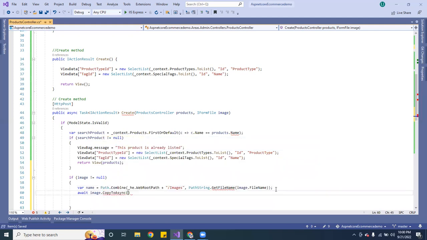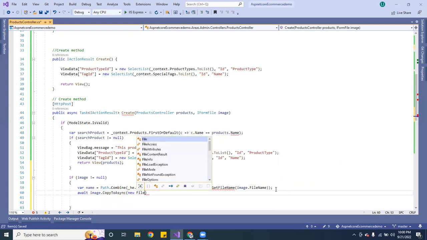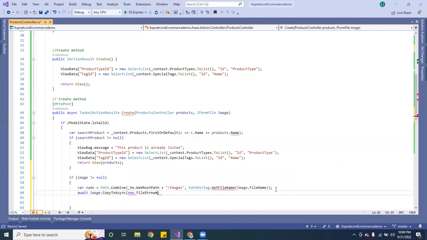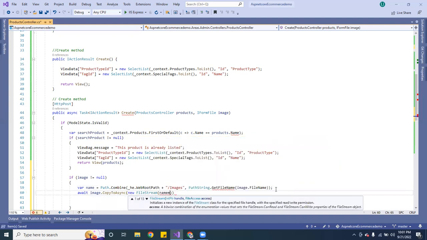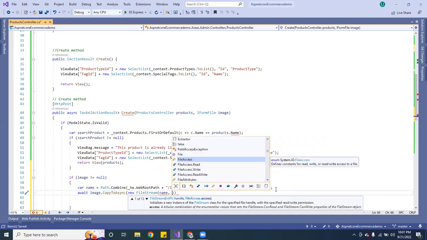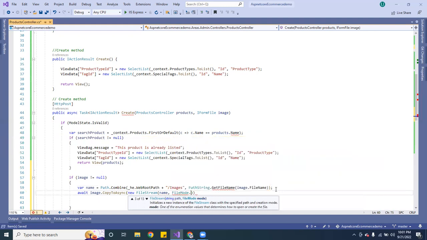And here we want to do new FileStream, and we want to pass the name, and also pass the FileMode.Create.